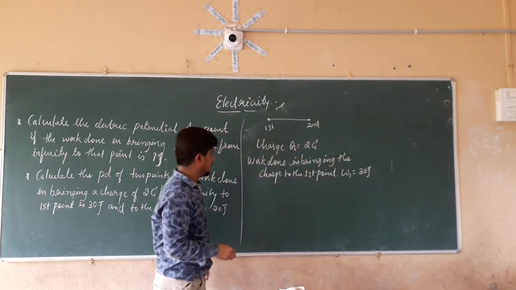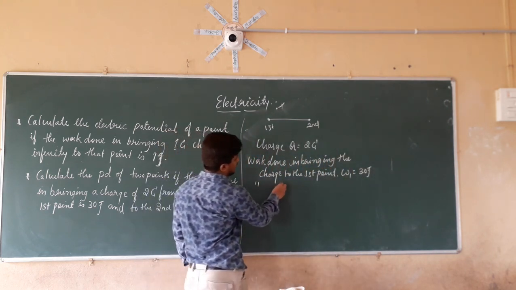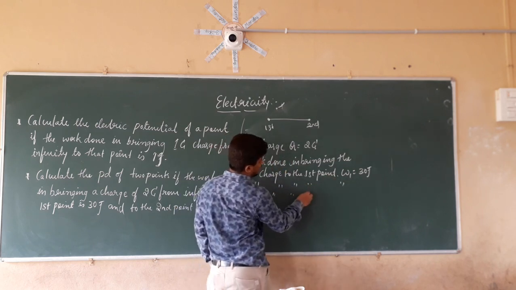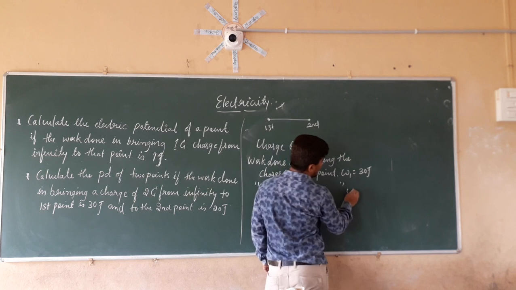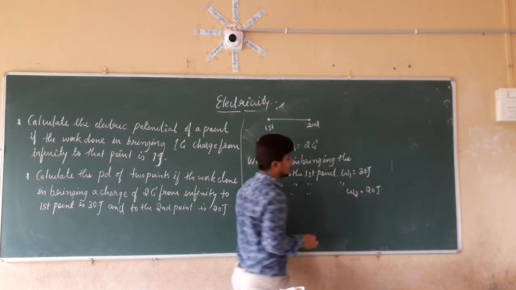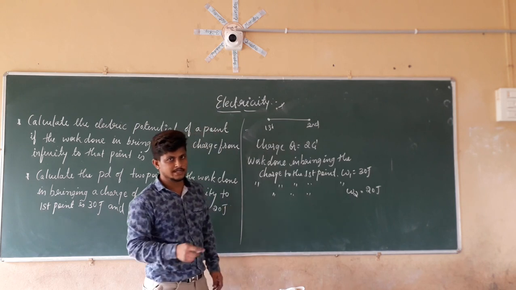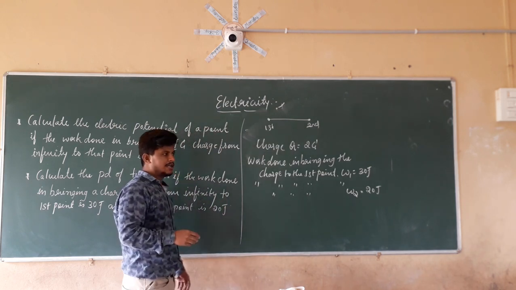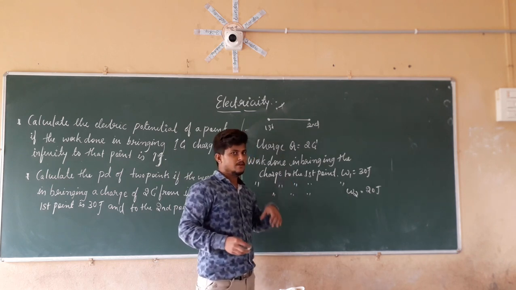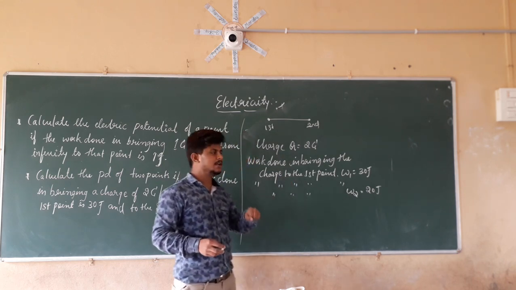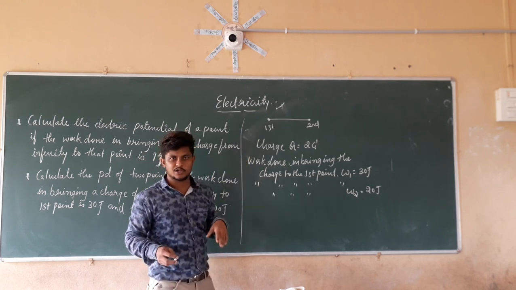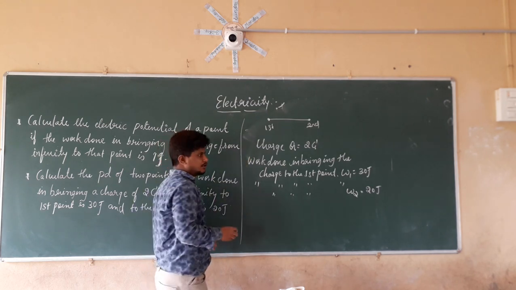In the same manner, the work done in bringing the charge to the second point, W2, is equal to 20 joules. So what do we have to calculate? We have to calculate the potential difference across the 2 points. For that, first we have to calculate the electric potential of the first point as well as the electric potential of the second point.